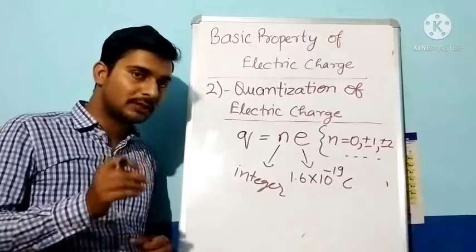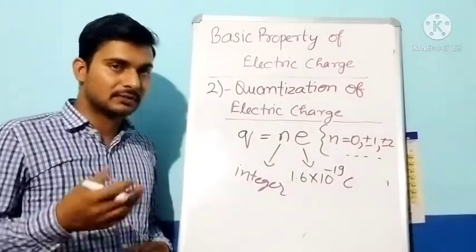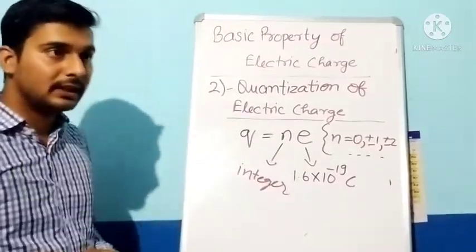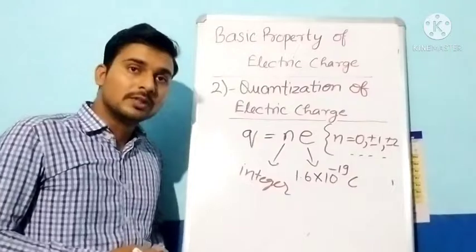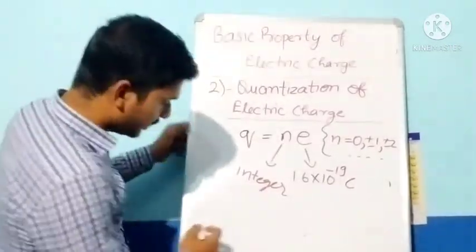This is the smallest possible charge. Charge smaller than this cannot be transferred, or it is not possible to have charge in a fractional multiple of this elementary charge.